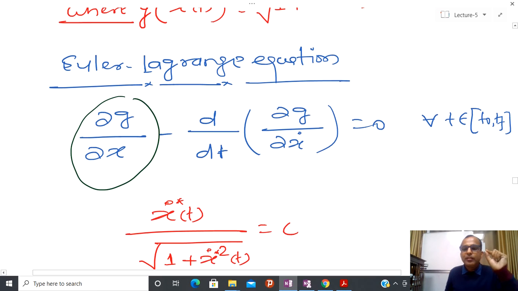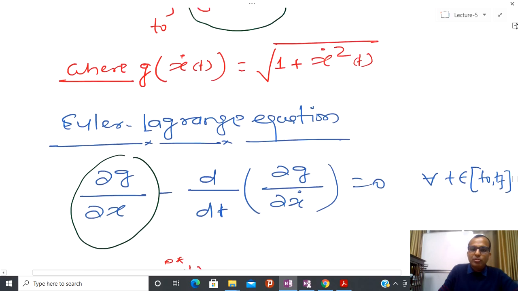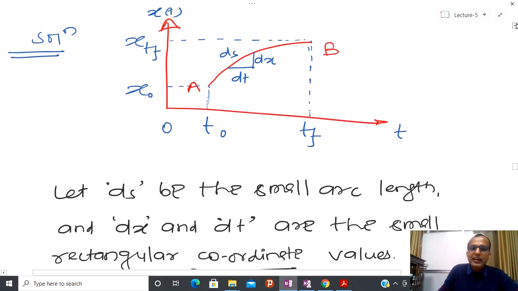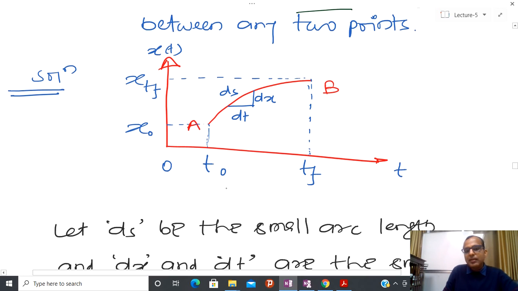If your problem is the simplest problem, meaning both end points are fixed, because here also you can see that whatever minimization problem we are talking about here, I have some coordinate t0, here x0, tf, here this is x of tf.